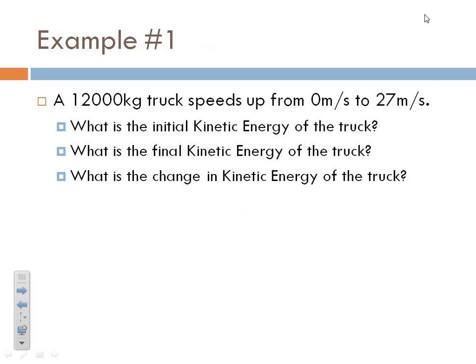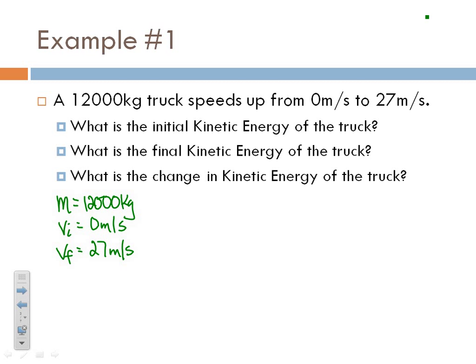So, kinetic energy we know is 1/2 mv squared. And so we can have different energies at different times. So we can have an initial energy and we can have a final kinetic energy. And that means that we can also find a change in kinetic energy. So let's look at each of these situations in this example. We know the mass of this truck is 12,000 kilograms. We know the initial velocity is 0 meters per second. We know the final velocity is 27 meters per second.